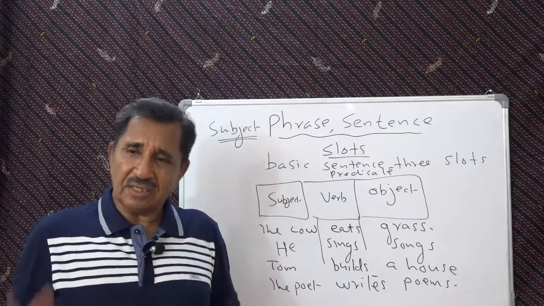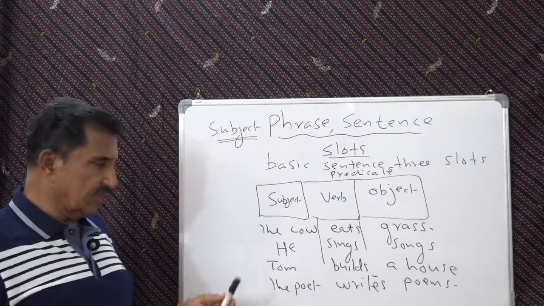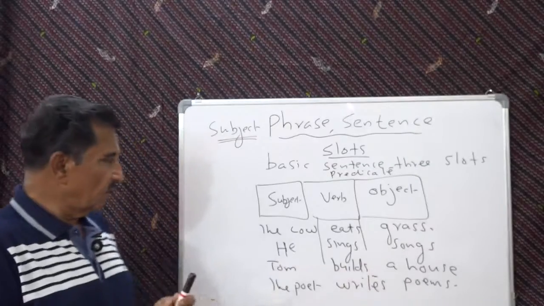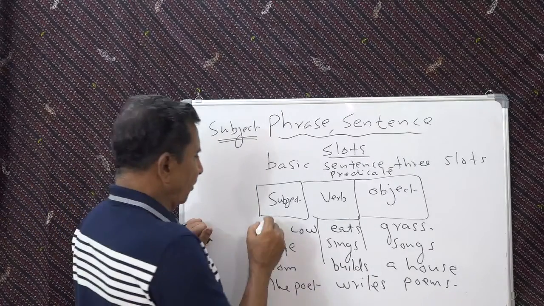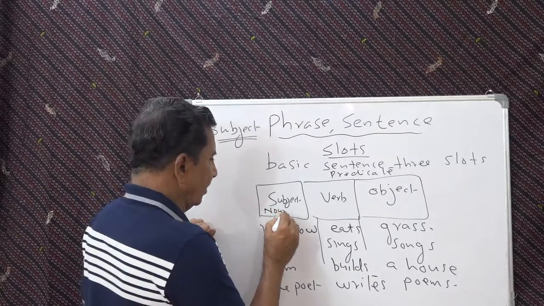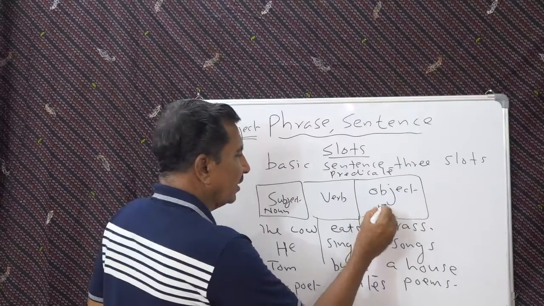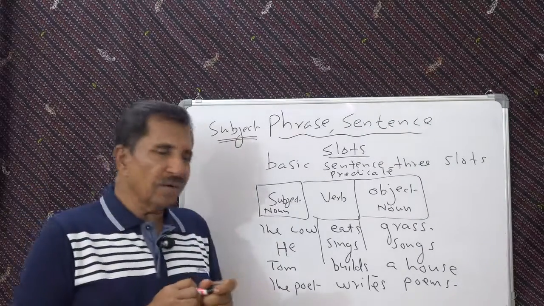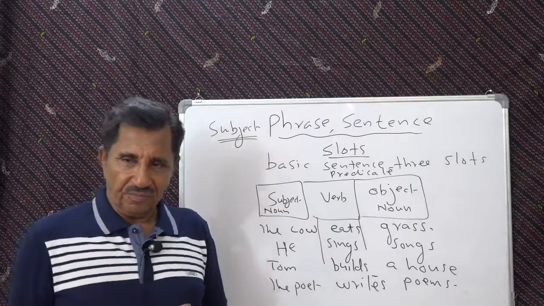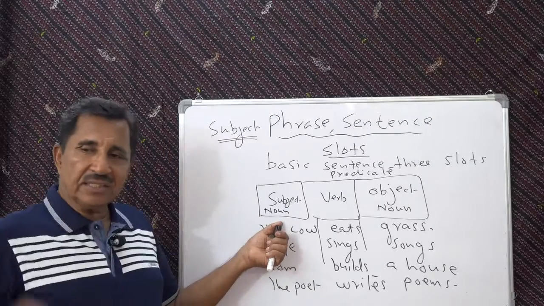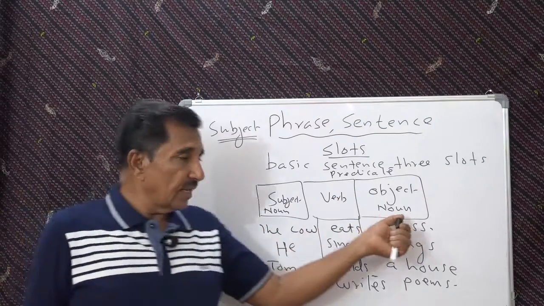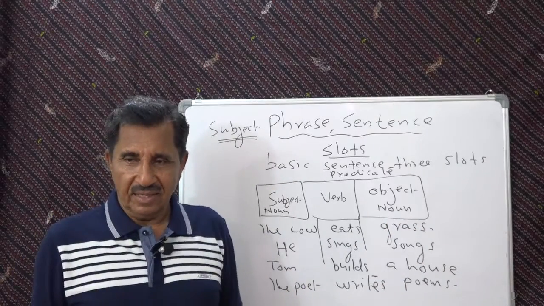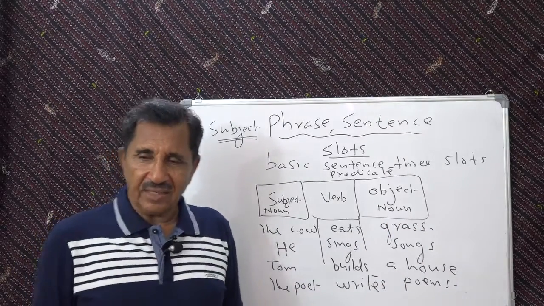So the basic structure of an English sentence is subject, verb, object, or we can say a noun, a verb, and a noun. This first noun is in subject position, and the second noun after the verb is in the object position. The receiving. Action is received by.